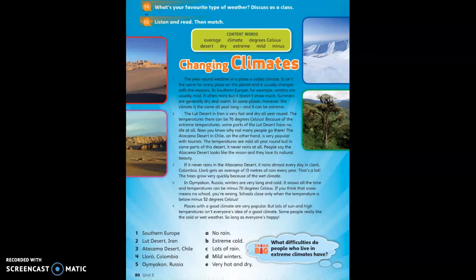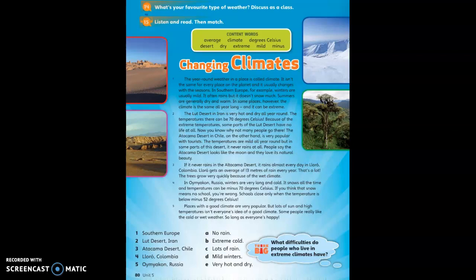This is what we're going to work on today. So you will need to open your pupils' books and go to page 80. We'll be talking about changing climate.